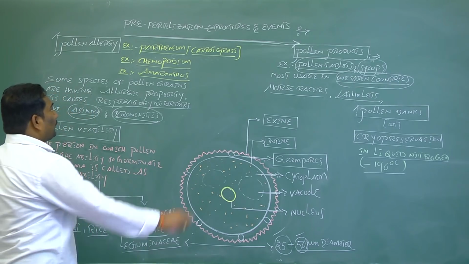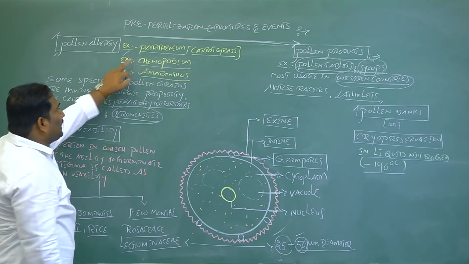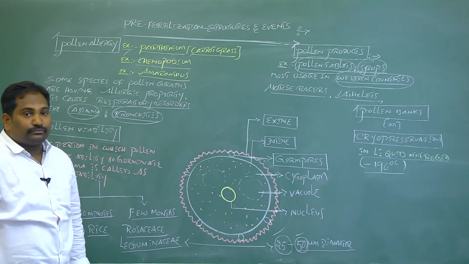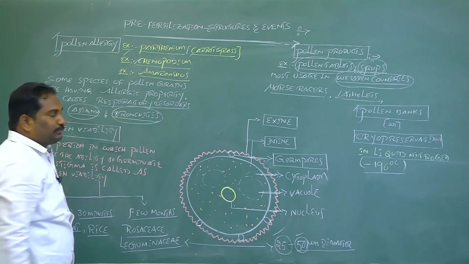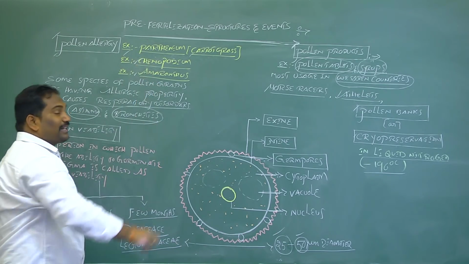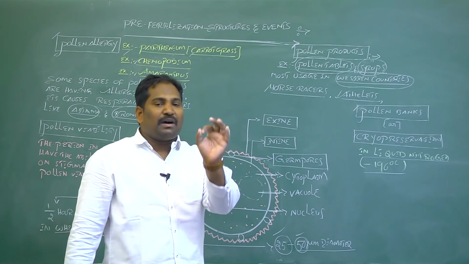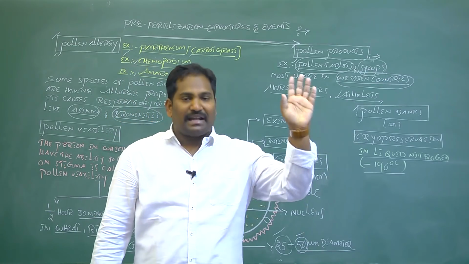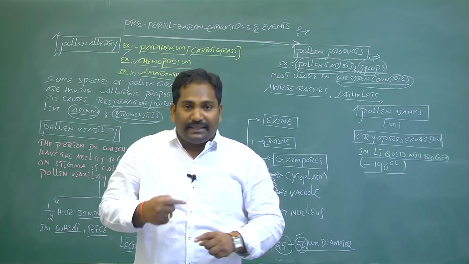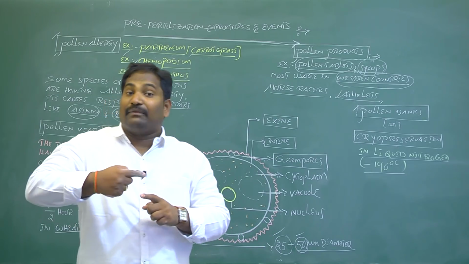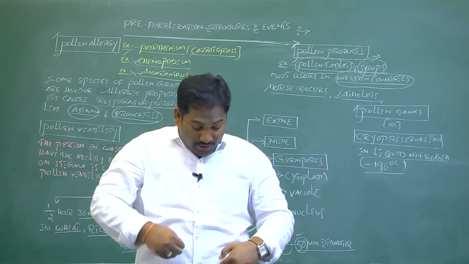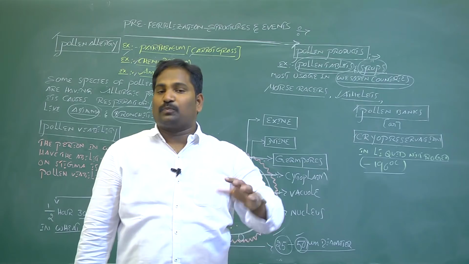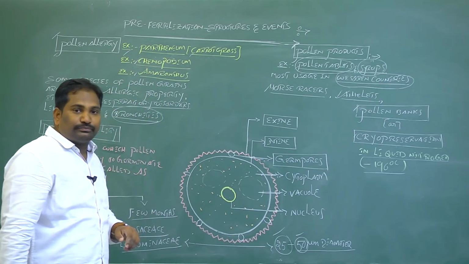Some species with allergic pollen grains are Parthenium hysterophorus, commonly called carrot grass, one more plant species, Chenopodium, and one more plant species, Amaranthus. The pollen grains of Parthenium, commonly called carrot grass, Chenopodium, and Amaranthus have allergic properties. They cause respiratory disorders like asthma and bronchitis. Those are what we call pollen allergy.